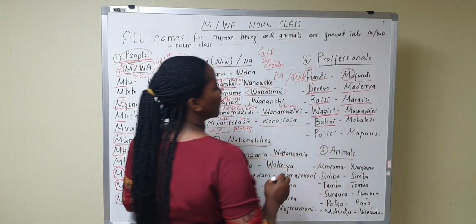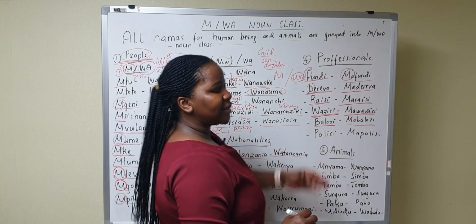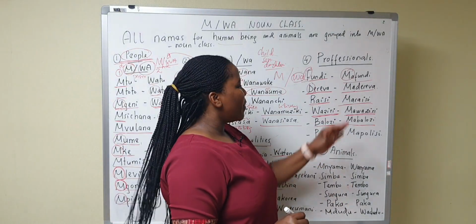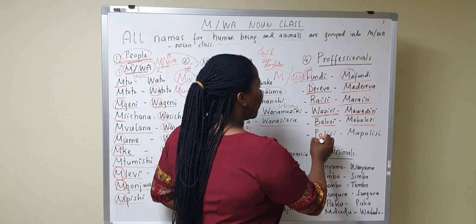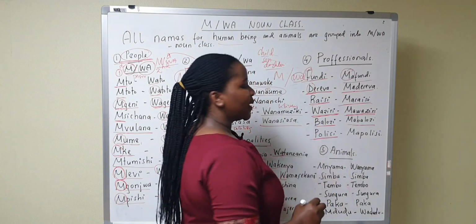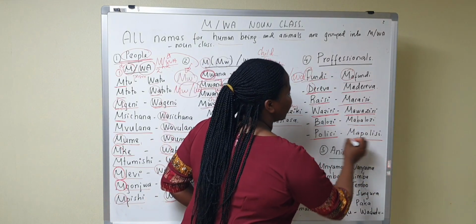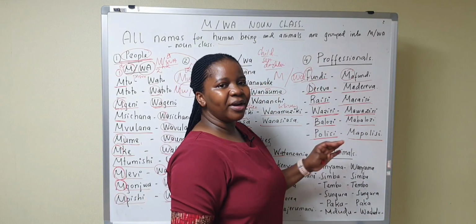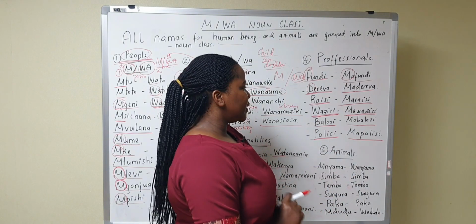Barozi, mabarozi. So barozi is an ambassador, mabarozi, ambassadors, okay? Polisi is a police officer. The plural of polisi is mapolisi.